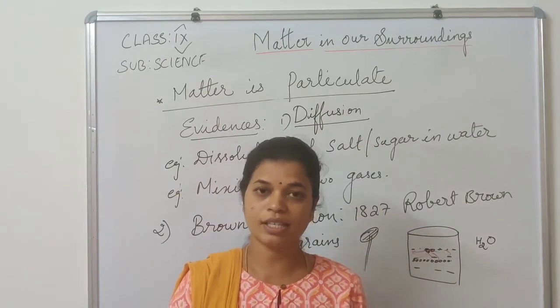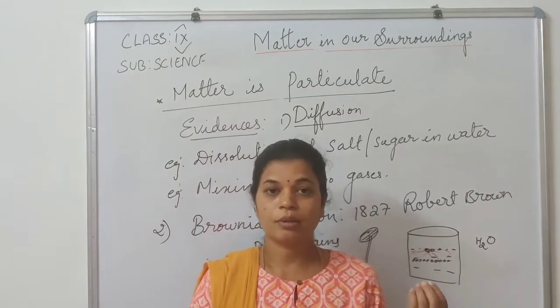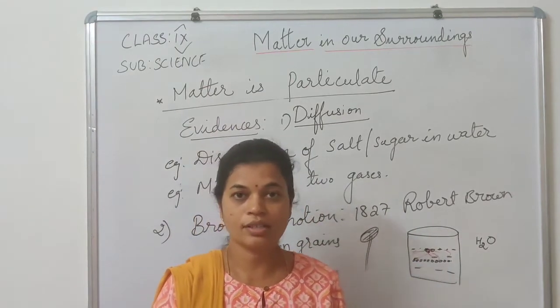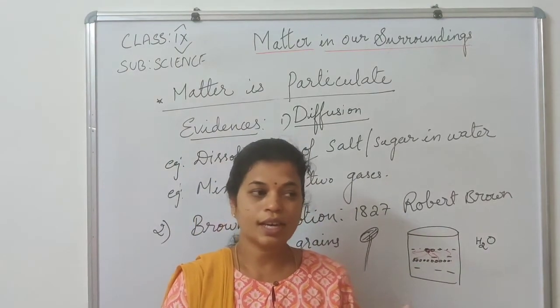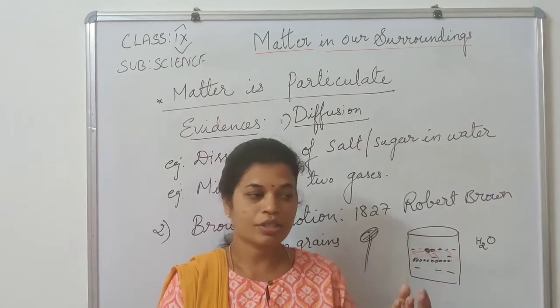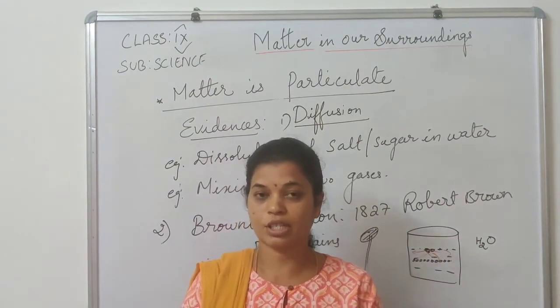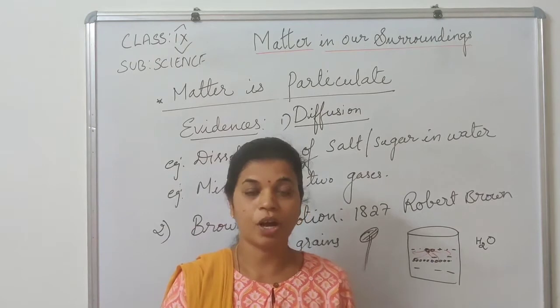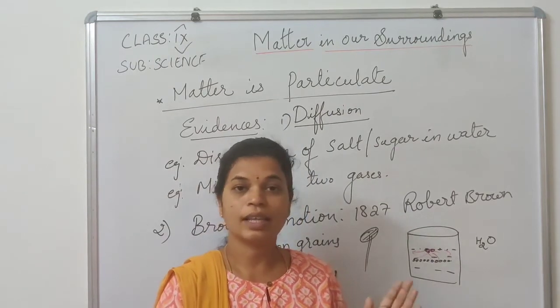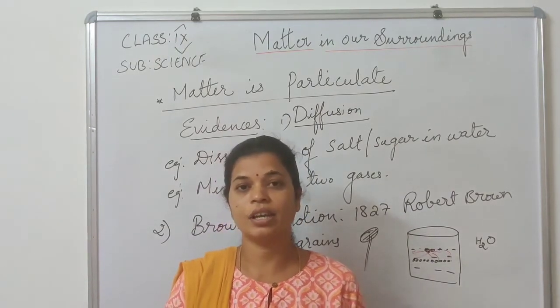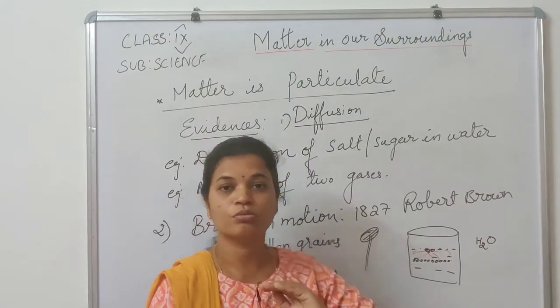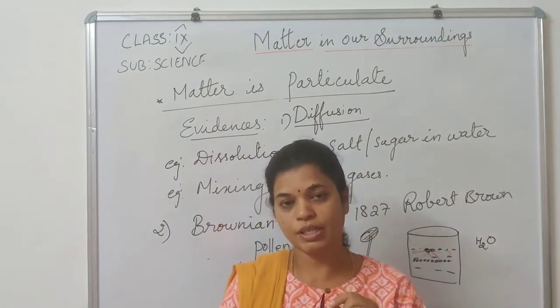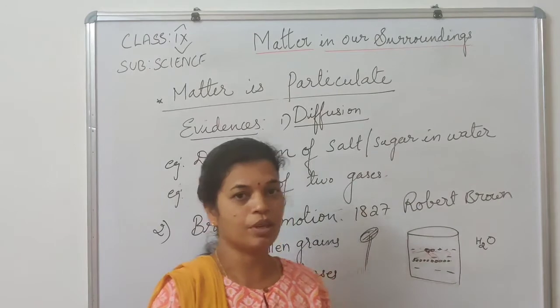Dust particles are easily visible, but the particles of the air we cannot see. But the movement of the dust particles we are able to see. How is it possible? Because the air particles have kinetic energy and it makes them move in a random way.